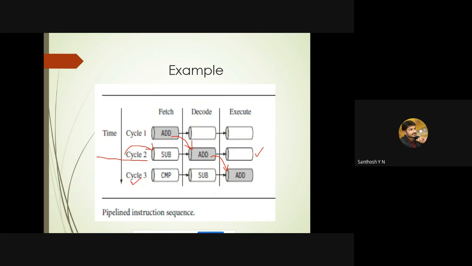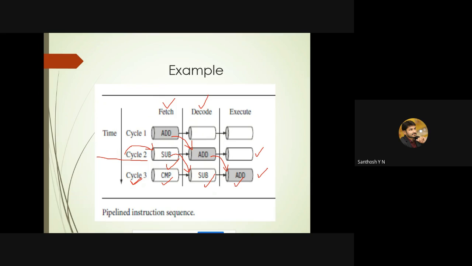In the third cycle, the decode and fetch stages are not idle either. The subtraction which was fetched in cycle 2 will be decoded in the third cycle, and in the meanwhile the third instruction, compare, is fetched. Likewise, it performs the three stages in one cycle.